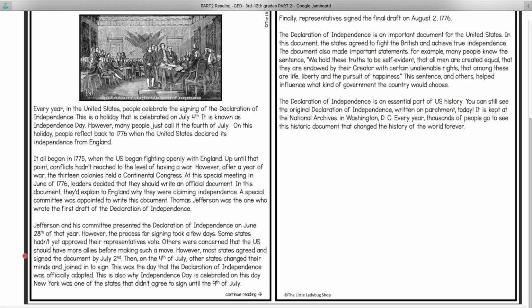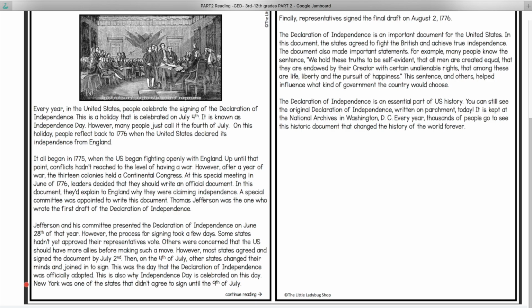However, most states agreed and signed the document on July 2nd. Then, on the 4th of July, other states changed their minds and joined in to sign. This was the day that the Declaration of Independence was officially adopted. This is also why Independence Day is celebrated on this day.